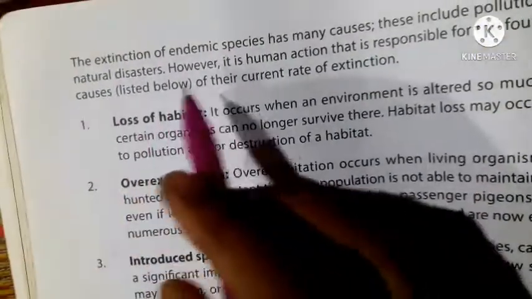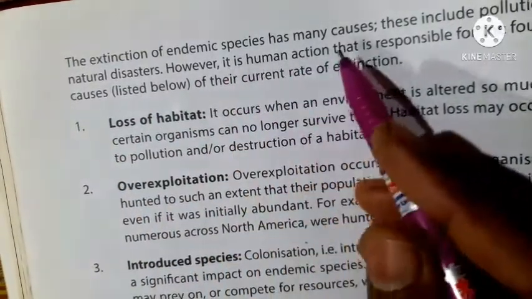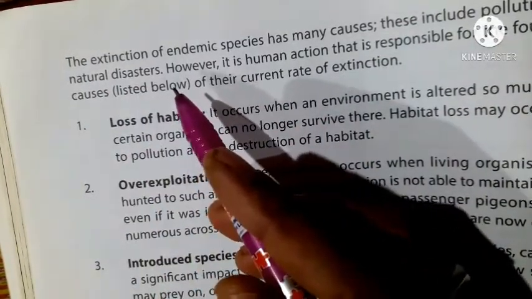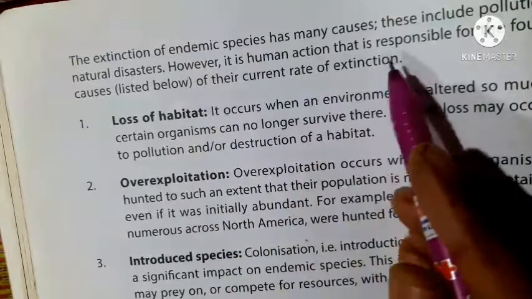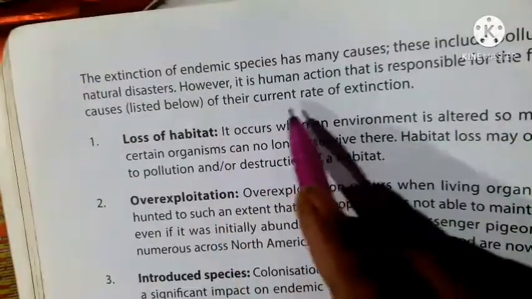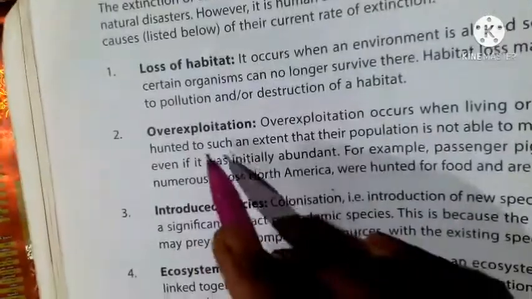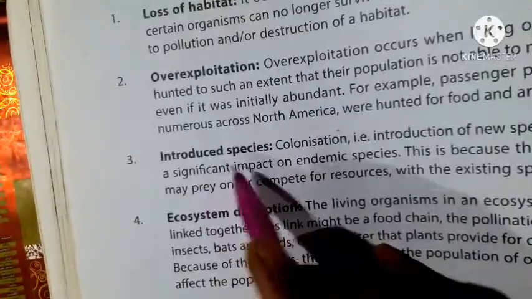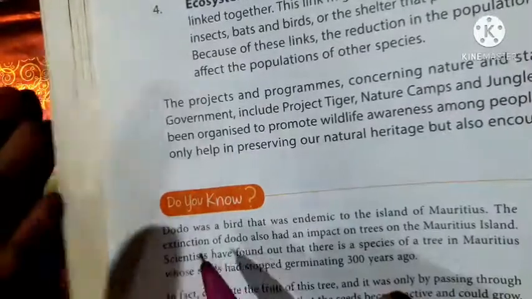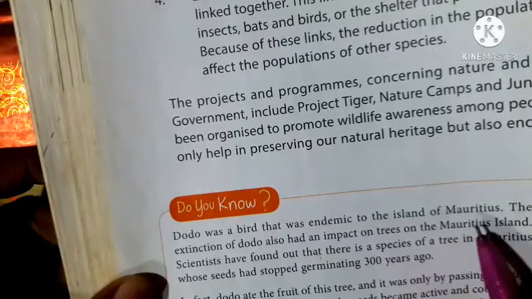The extinction of endemic species has many causes. These include pollution and natural disaster. However, it is human action that is responsible for the four main causes of their current rate of extinction: loss of habitat, over exploitation, introduced species, ecosystem disruption. Do you know? The dodo was a bird that was endemic to the island of Mauritius.